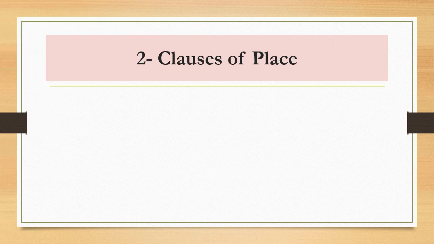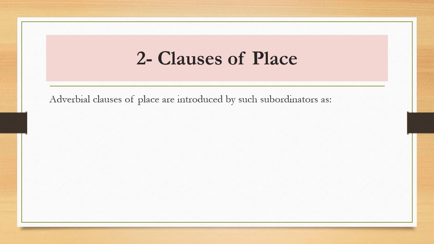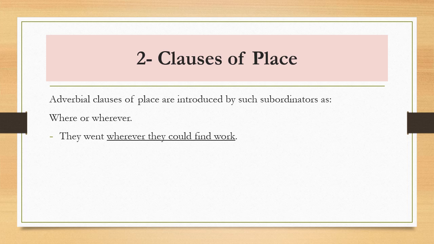Now the second type is clauses of place. This is an easy type of clauses. Adverbial clauses of place are introduced by subordinators as where or wherever. So it is easily distinguished. For example, they went wherever they could find work. Wherever they could find work is an adverbial clause. It is a clause of place. How do we know that? Because it is introduced with the subordinator wherever.